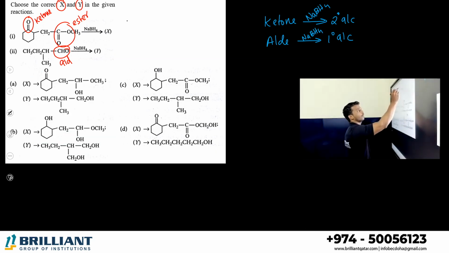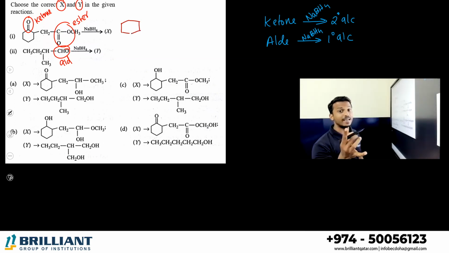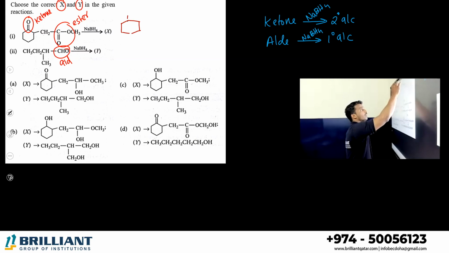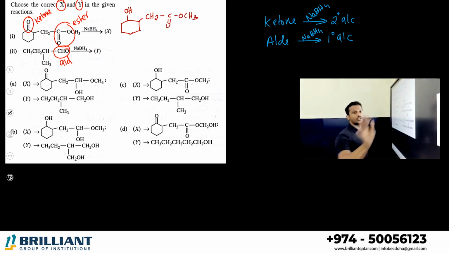So what is your product? First, ketone reducing, you will get secondary alcohol. So you make that part alcohol. Then this part has no changes: CH2, COO, CH3. Ester, don't change it.